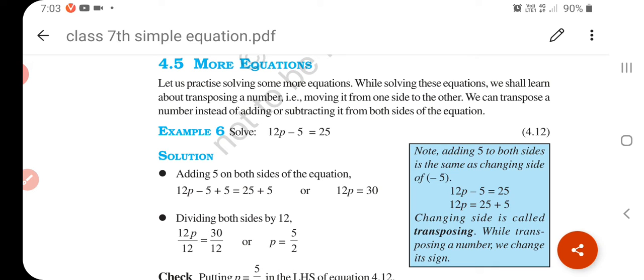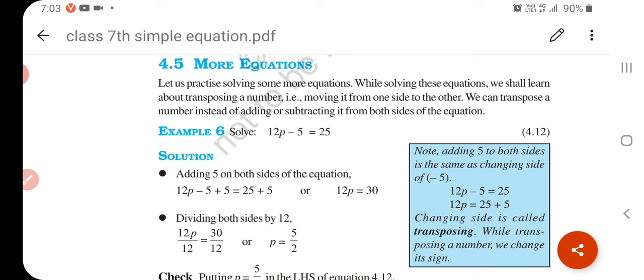The transposing method is a shortcut of the balancing method. That's it. So the transposing method is very easy to do.